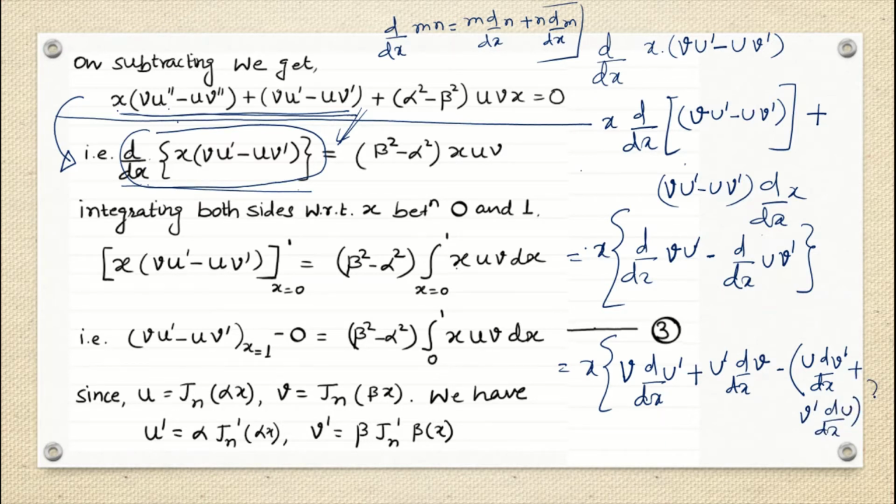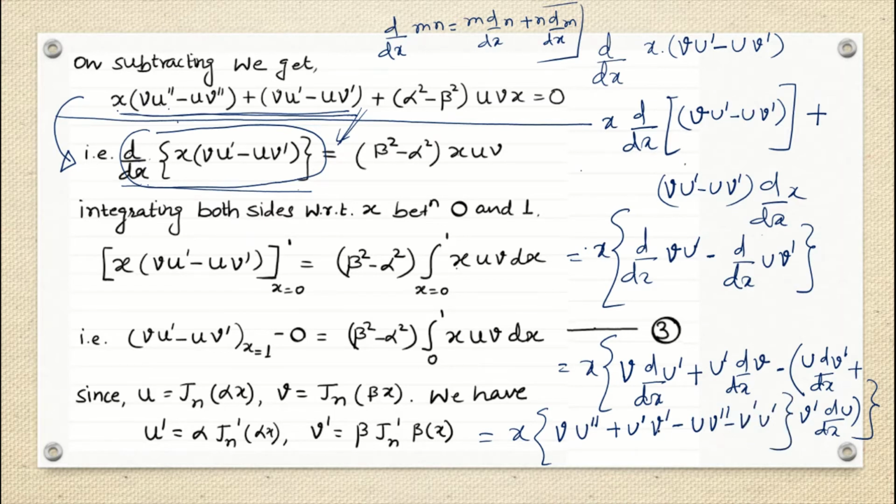Okay, so what does it mean? This is nothing but x, I am taking it common, nothing but v and then u double dash, correct, one more derivative, so it will be your u double dash plus u dash and then one derivative, so it is your v dash minus u v double dash because derivative of derivative, and then minus plus minus becomes minus, so this is your v dash and then u dash.